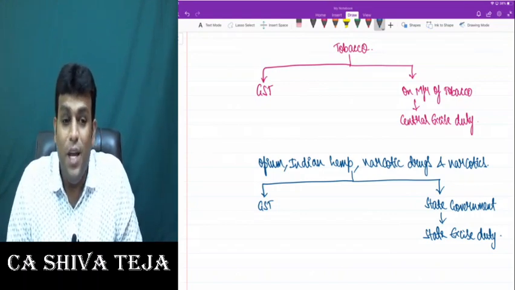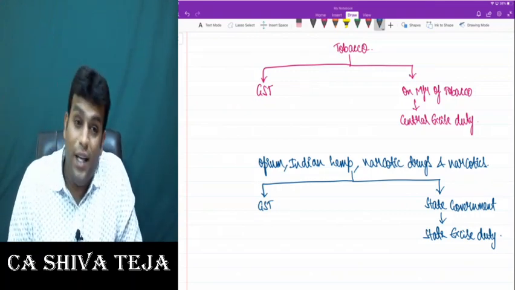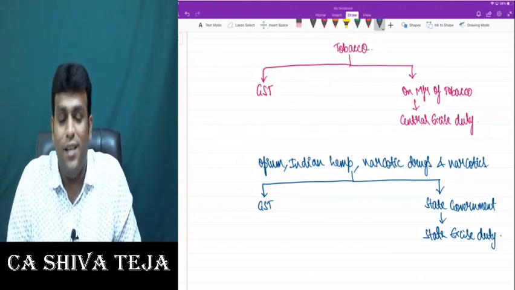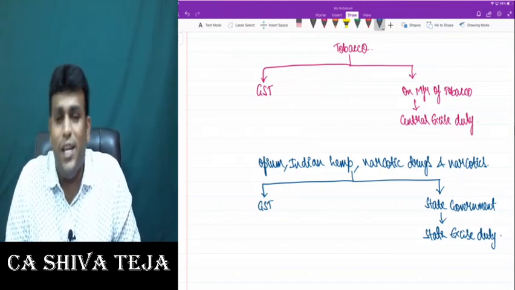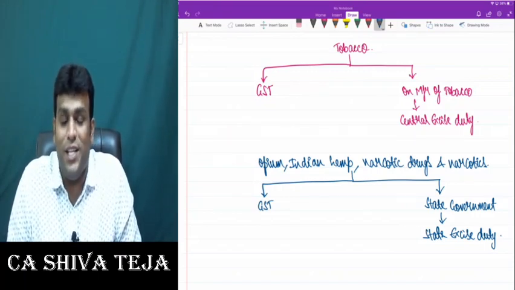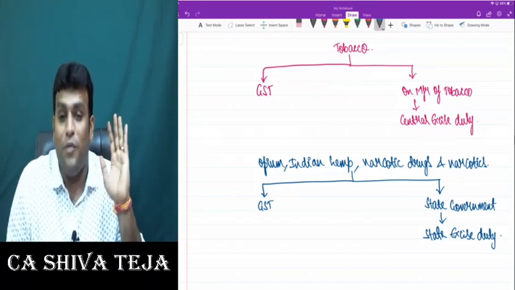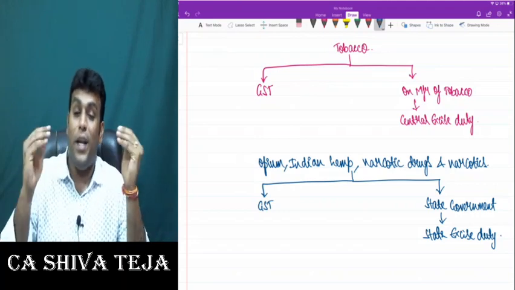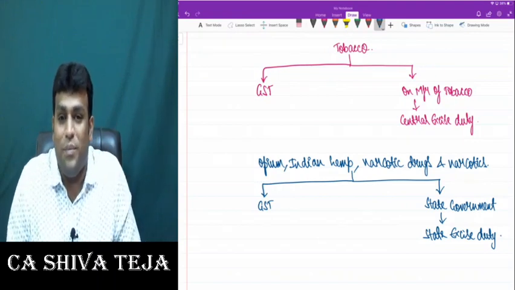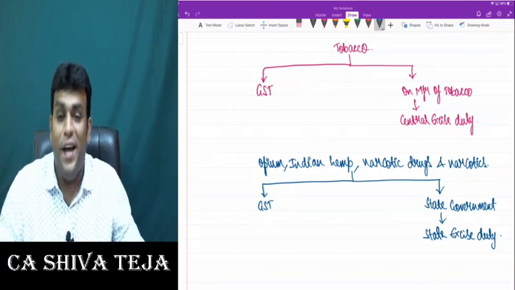Getting clarity, friends? So come on, tobacco, what will be charged? Both GST will be charged, as well as central excise duty will be charged. And in case of opium, Indian hemp, narcotic drugs and narcotics, GST will be charged, as well as state excise duty is charged. Are we getting full clarity, my dear friends? Something super interesting and extraordinary, on which you should definitely have great clarity of thought, without any compromise. I strongly believe that we have got some great clarity on this concept. Are we clear? So can I proceed without any doubt? Let me proceed and move forward, my dear friends.